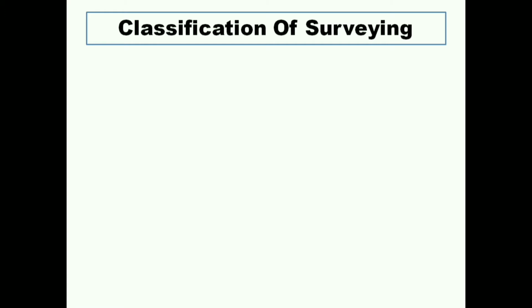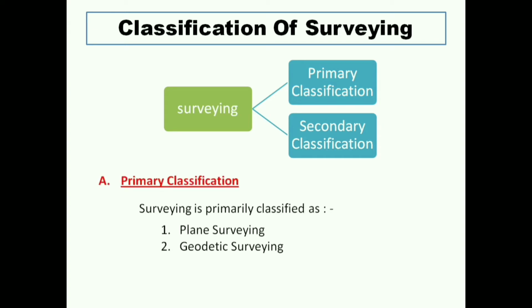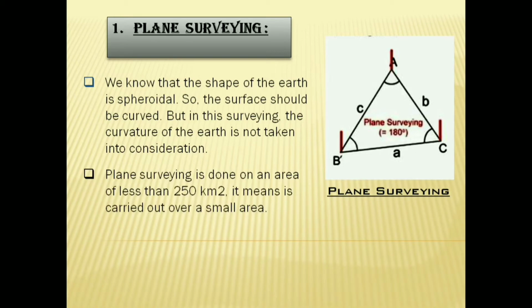Next, classification of surveying. Survey may be classified as primary classification and secondary classification. The primary classification may be 2 types, plane surveying and geodetic surveying. At first, plane surveying. We know that the shape of the earth is spheroidal, so the surface should be curved. But in this surveying, the curvature of the earth is not taken into consideration. Plane surveying is done on an area of less than 250 km square.